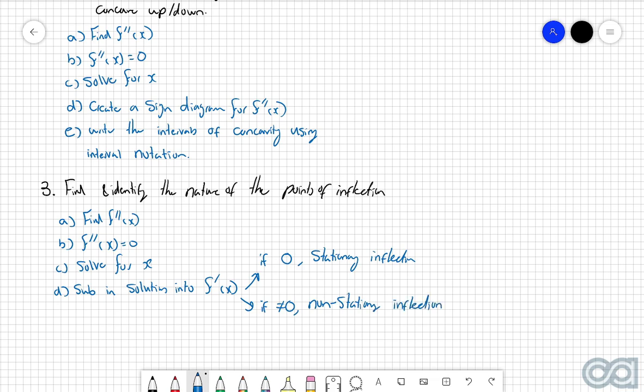So once again, you'll notice a very key distinct difference here between when you're trying to identify what types of stationary points you have and what types of inflection points you have. When you were trying to identify types of stationary points, you would either have to use the sign diagram for that, or you could use the second derivative test. However, when you're talking about identifying different types of inflection points, it can either be a stationary inflection or a non-stationary inflection. And the only way that you can find that is to substitute the x values of the inflection point back into the first derivative and see if it's 0 or not, and then go from there.